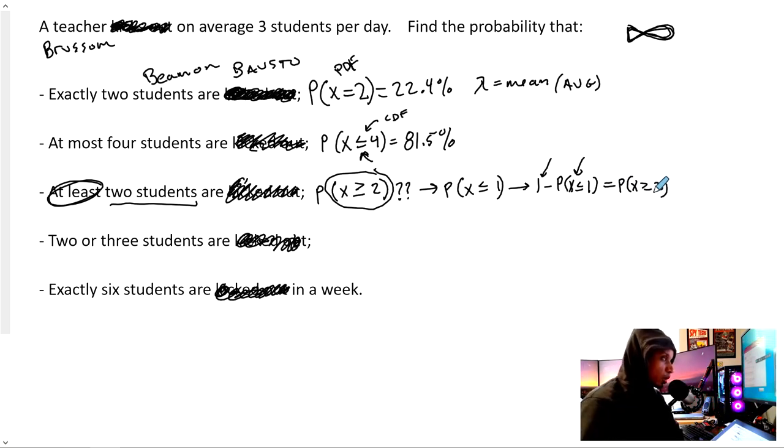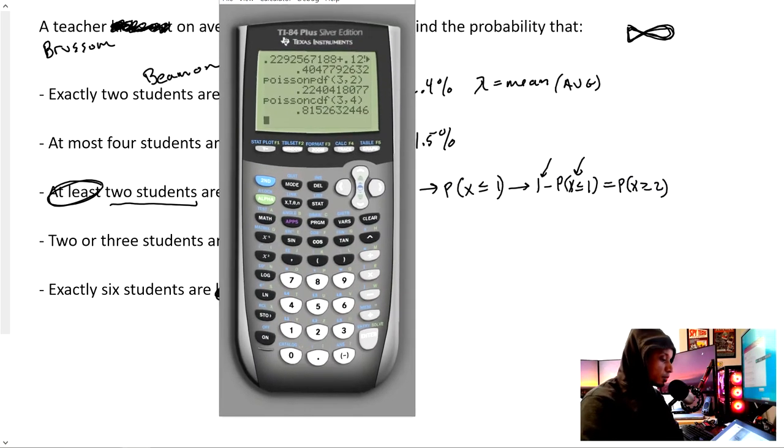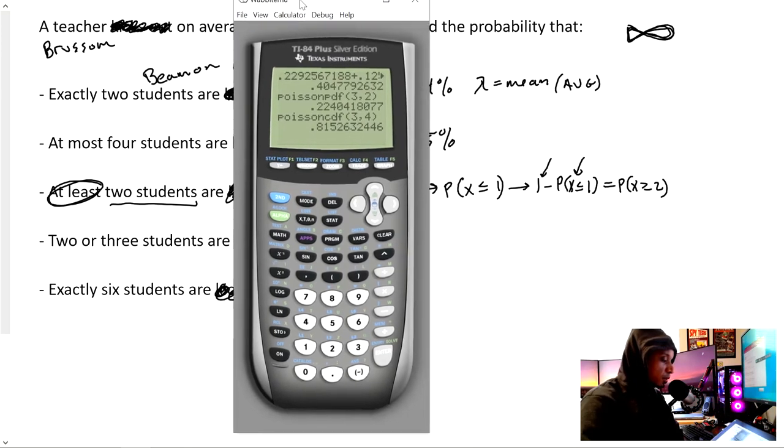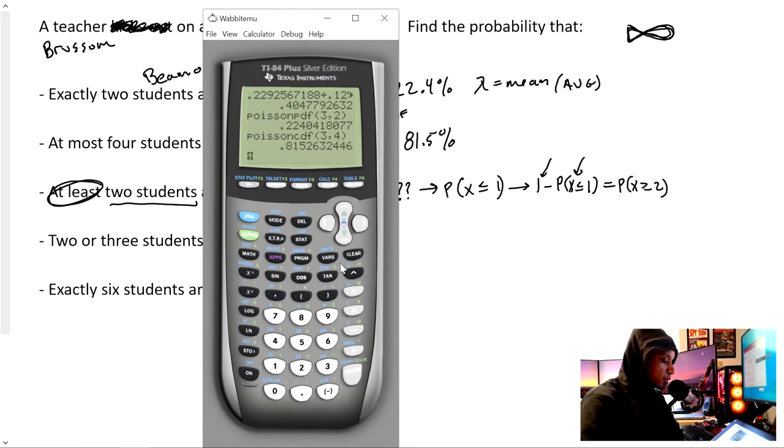So we'll do that in the calculator. All right. First, second, distribute, Poisson CDF. Still average is 3. We want what we don't want, which is less than or equal to 1.